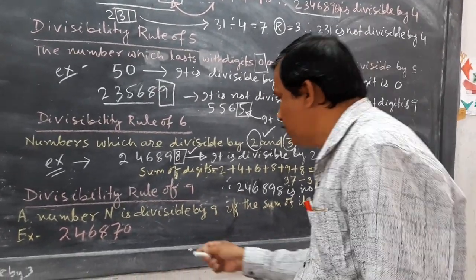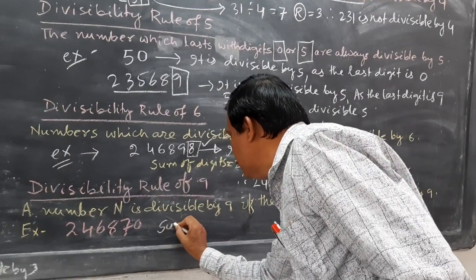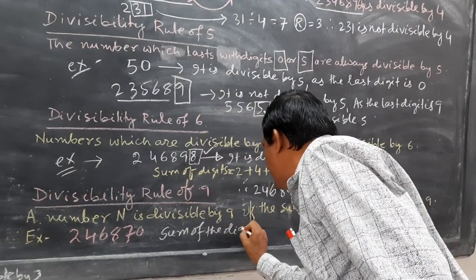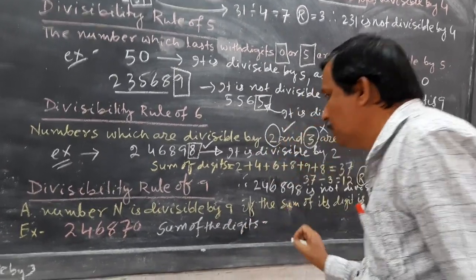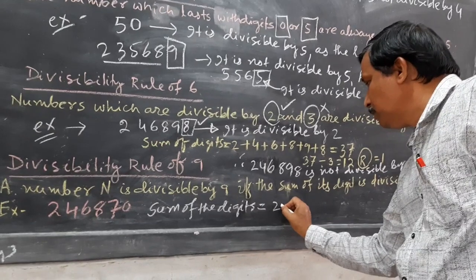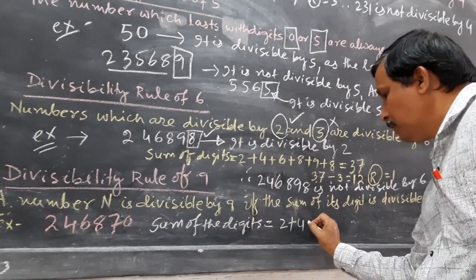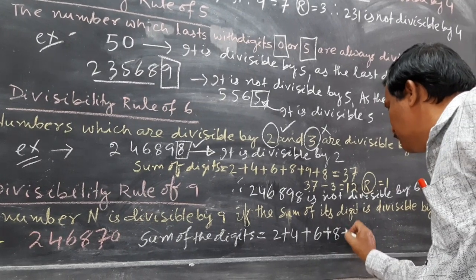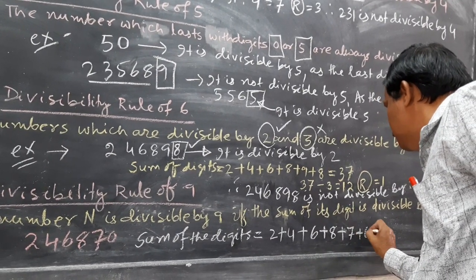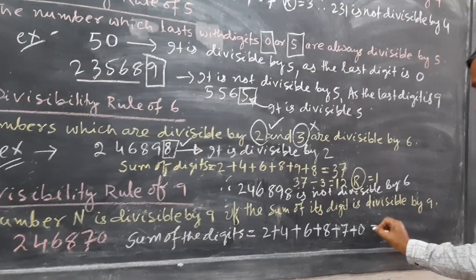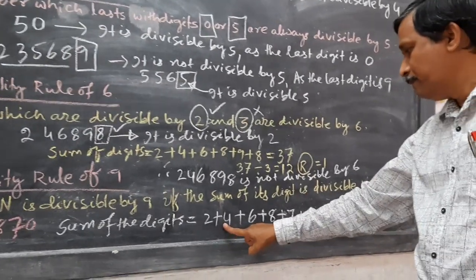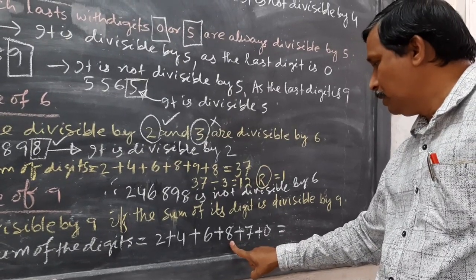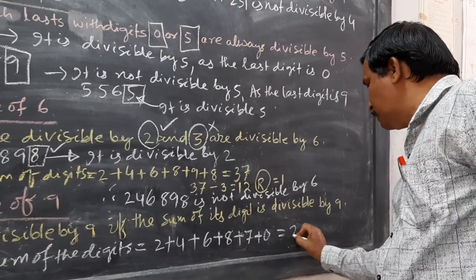Then you have to first find out the sum of the digits of that number, that is equal to 2 plus 4 plus 6 plus 8 plus 7 plus 0. Then 4 plus 2 is 6, 6 plus 6 is 12, 12 plus 8 is 20, plus 7 is 27.